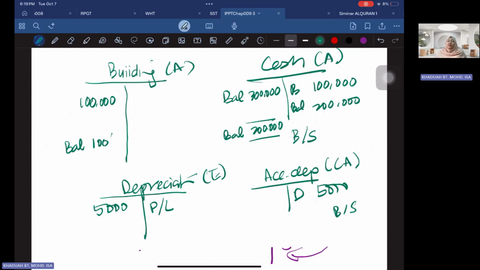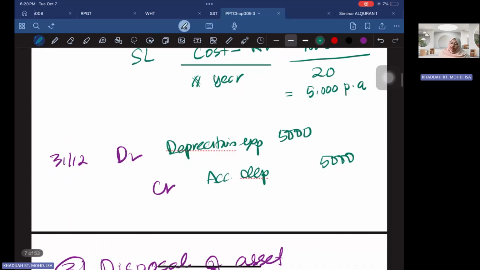At the end of the day, you should know how much the balance of your accumulated depreciation is. So for example, this one is for year 1, then you have year 2, year 3. Every year you're going to record 5,000, 5,000. So the balance, for example, in year 3, is 15,000. Okay, now you have recorded your accumulated depreciation.